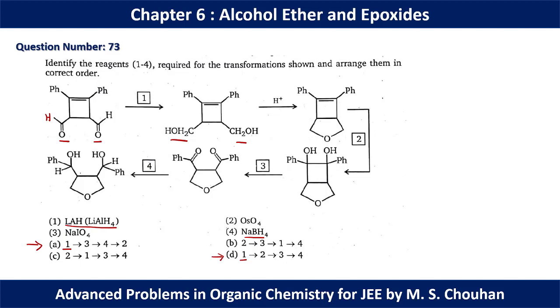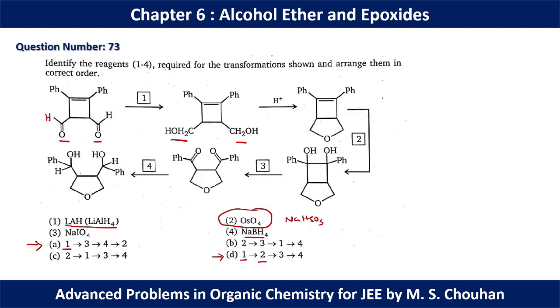In this position, we have used lithium aluminum hydride. It is clear from the options. In the second position, we have 1,2-diol, and 1,2-diol is only possible from osmium tetroxide. So osmium tetroxide along with NaHSO3 will give 1,2-diol. So in the second position, we need osmium tetroxide.